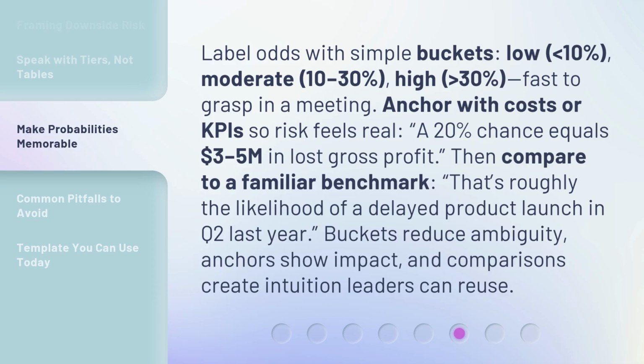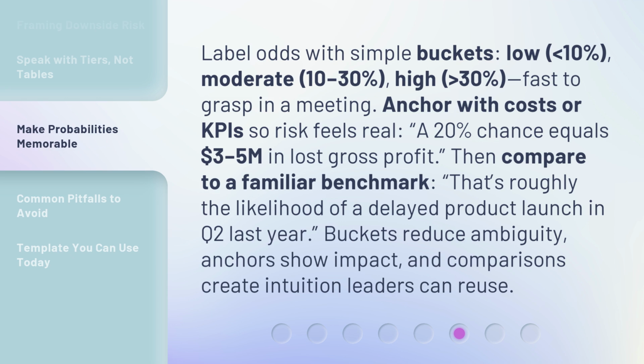Label odds with simple buckets. Low, less than 10%, moderate, 10 to 30%, high, greater than 30%, fast to grasp in a meeting. Anchor with costs or KPIs so risk feels real. A 20% chance equals $3-5M in lost gross profit.